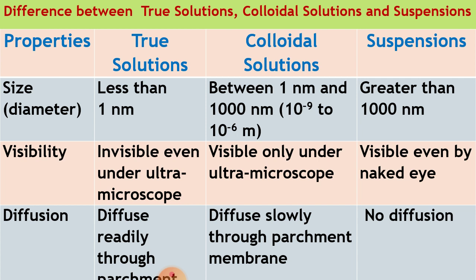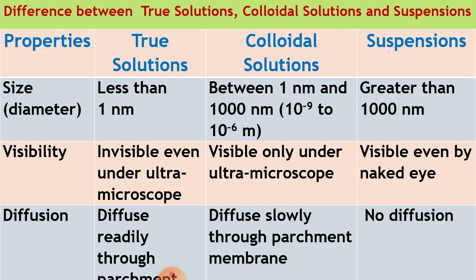For true solution, I told you this also, less than 1 nanometer, but for colloidal solution between 1 nanometer to 1000 nanometers, or you can say 10 to the power minus 9 to 10 to the power minus 6 meter. But for suspension, the size of particles is greater than 1000 nanometers. So this is the basic difference on the basis of size of particles.